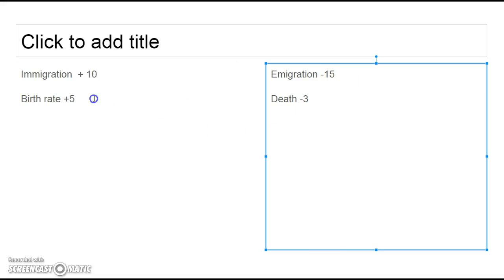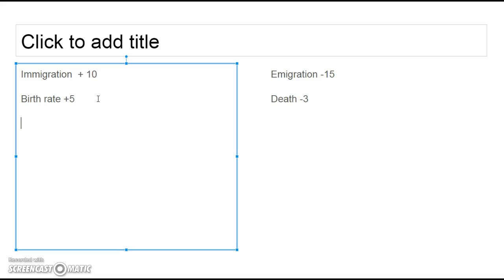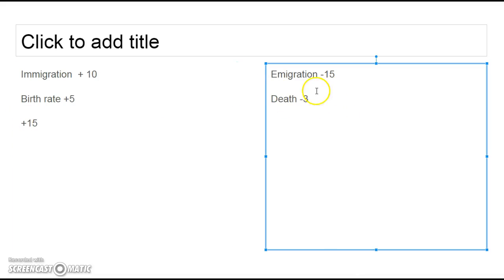What you want to do is add these up. Our additions are plus 15, because 10 plus 5 is plus 15 every day. On the other side, we're seeing minus 15, minus 3, so minus 18 every day. If we take 15 minus 18, our growth rate is actually negative 3.